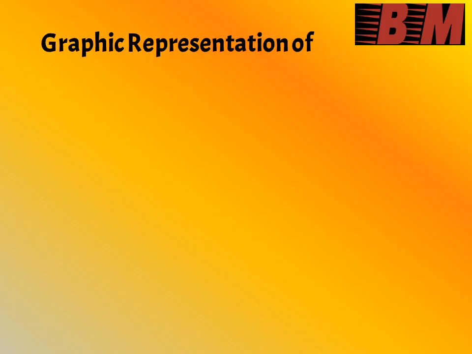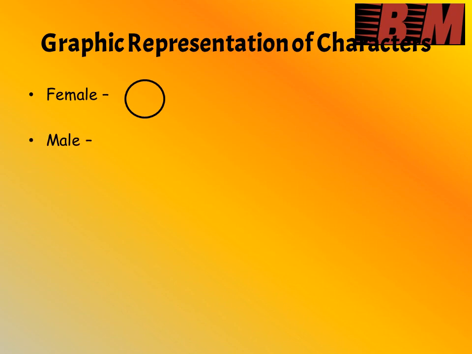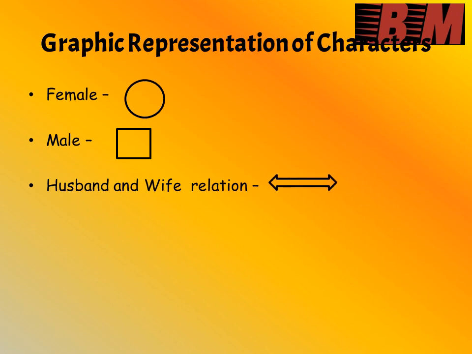In order to solve blood relations quickly, we should know and follow the graphic representation of characters with some symbols. Let us see what symbols we are following here. The female characters are represented with the help of a circle. The male characters are represented with the help of a square. And the husband and wife relationship is represented with the help of a double-sided arrow.